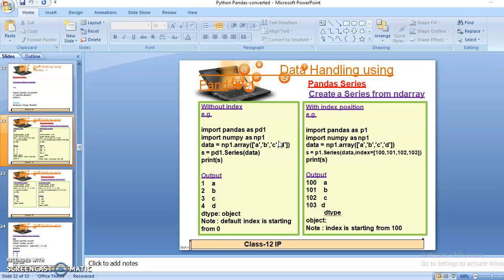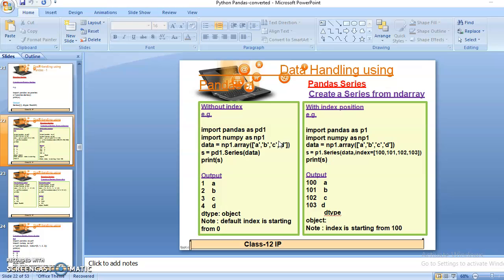So here I am creating the series with the help of the array function, and the array function definition is stored in the numpy library. So I have to import the numpy library in my program along with the pandas library. I want to create the series with the help of the array. So, students, the series function is stored in the pandas library, so for that purpose I have to import the pandas library in my program by writing import pandas as pd1, and since I want to create the series with the help of the array function, I have to import the numpy library in my program also.